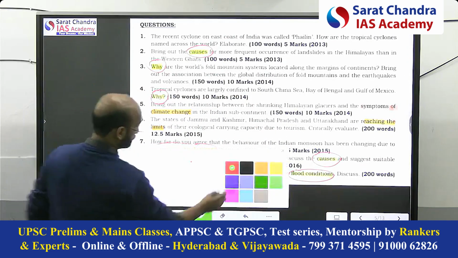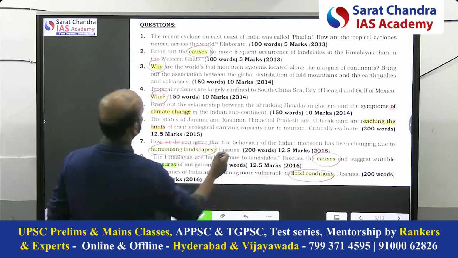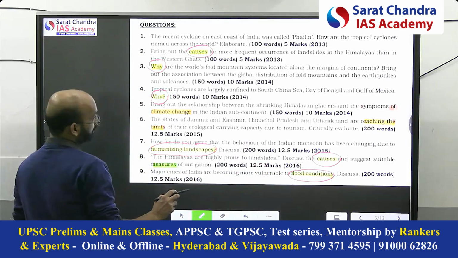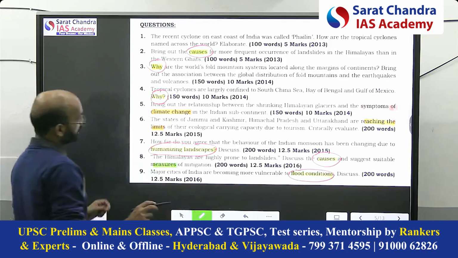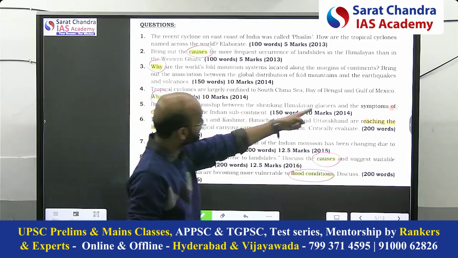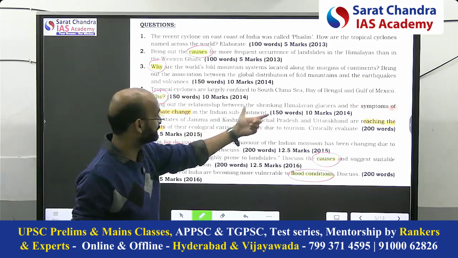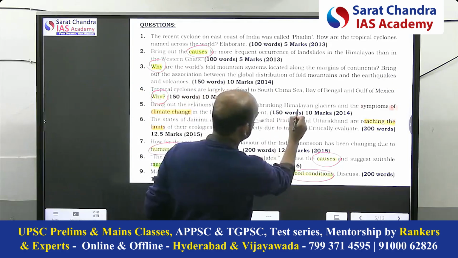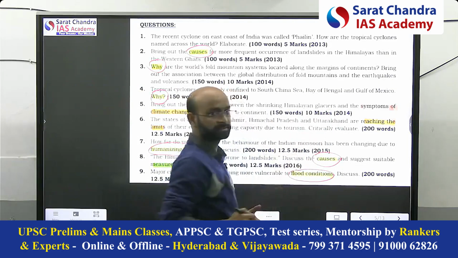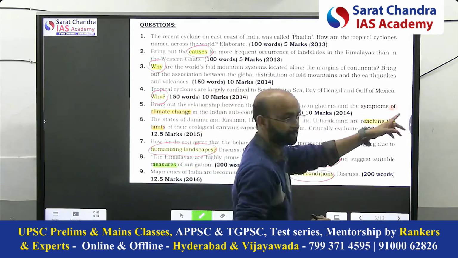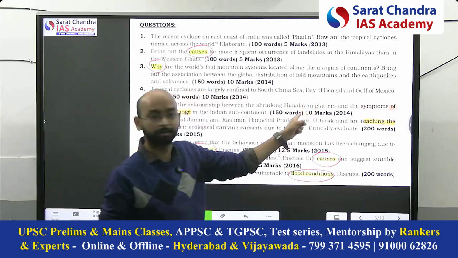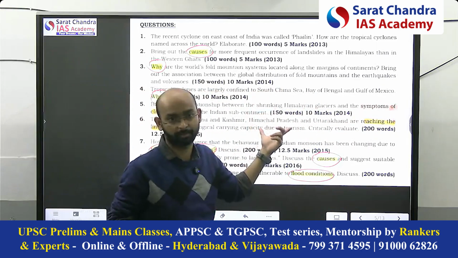Next, the second type of question we observe is the impact. Bring out the relationship between the shrinking Himalayas and the symptoms of climate change in the Indian Ocean. Basically, they are asking about the relationship between Himalayan glaciers changing and the impact on climate change, or the climate change impact on the Himalayan glacier. This is the implication type question.